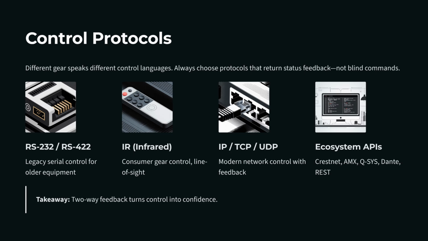You will of course see CresNet, AMX, QSys, REST API or Dante Managed API. So always choose protocols that return status feedback, not blind commands. Two-way feedback turns control into confidence, and this is a huge part of user experience.